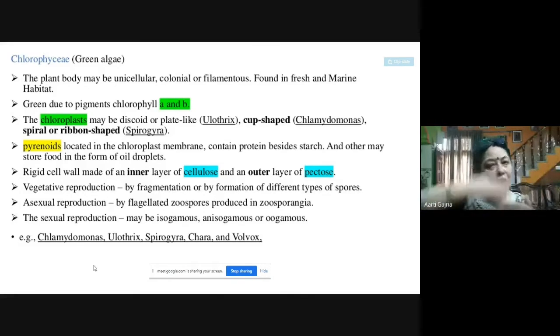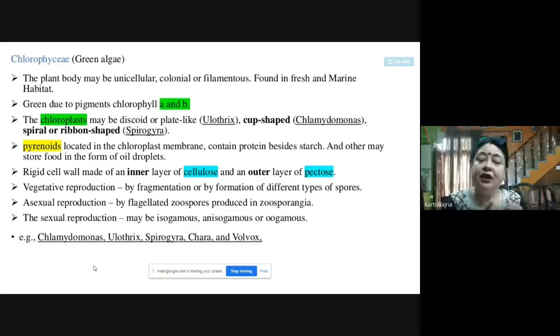So above the cellulose layer, you will find another layer comprising pectose. They have a rigid cell wall consisting of two layers: inner is cellulose and outer is pectose. Now vegetative reproduction is by fragmentation, and asexual reproduction is by formation of different types of spores.